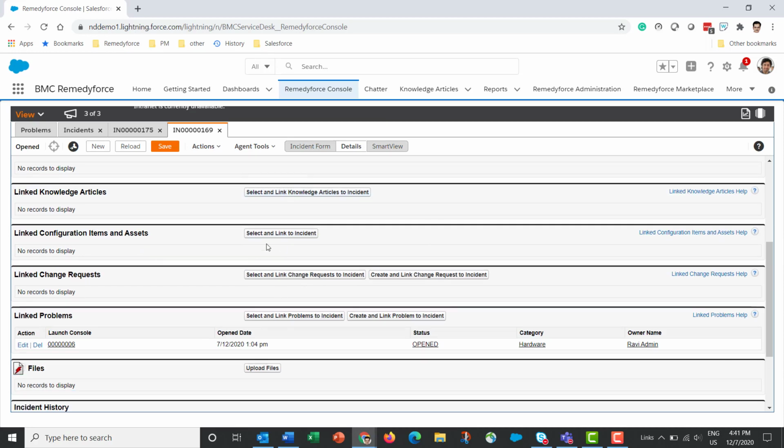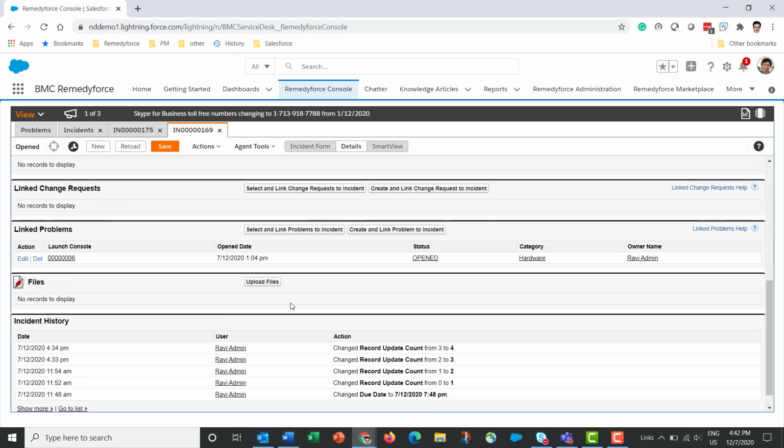Linking to CIs and assets can be done from the CI and asset slider right under the activity feed, and this is the second place from where it can be done. You can create and link change requests from here, or you can link this incident to an existing change request. You can link to problems or create a new problem and link this incident to it.